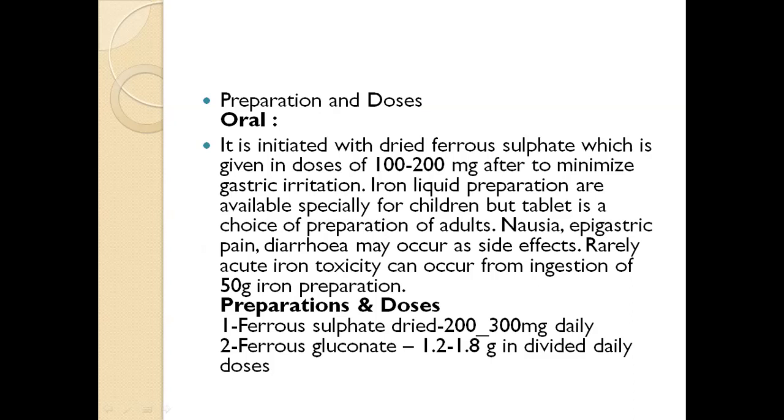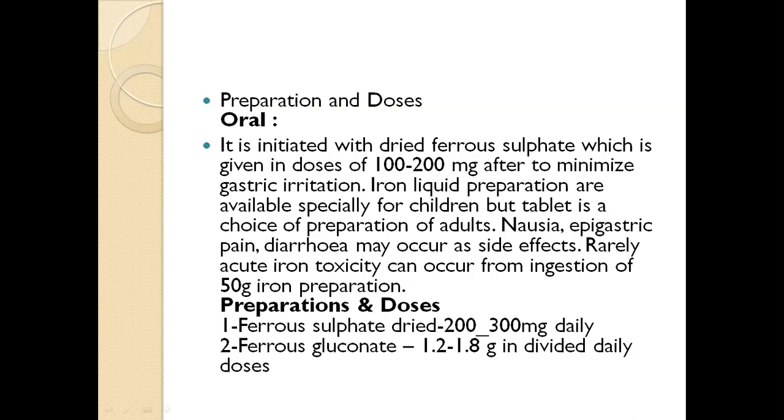Preparation and doses. Oral iron. It is initiated with dried ferrous sulfate, which is given in a dose of 100 to 200 mg after meals to minimize gastric irritation. Iron liquid preparations are available especially for children, but tablet is the choice of preparation for adults. Nausea, epigastric pain, and diarrhea may occur as side effects, and rarely acute iron toxicity can occur from ingestion of 50 gram iron preparation.